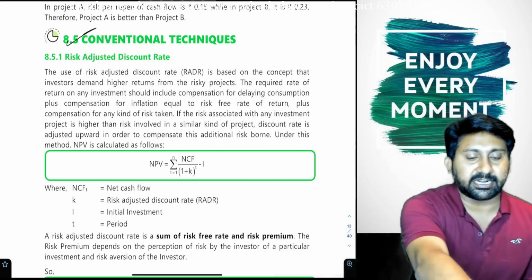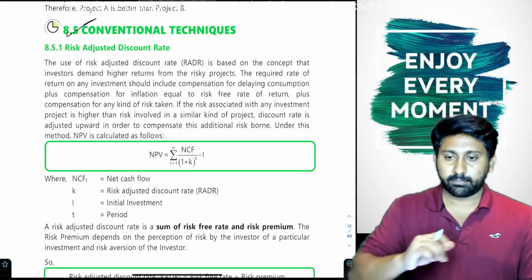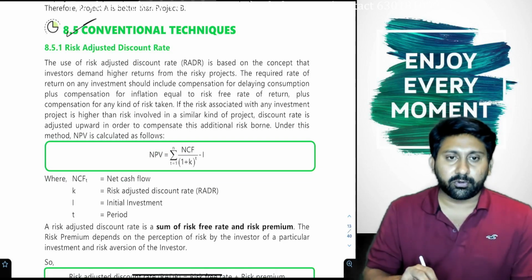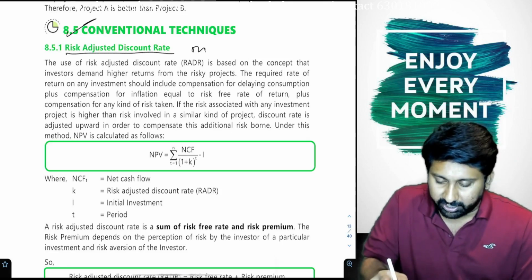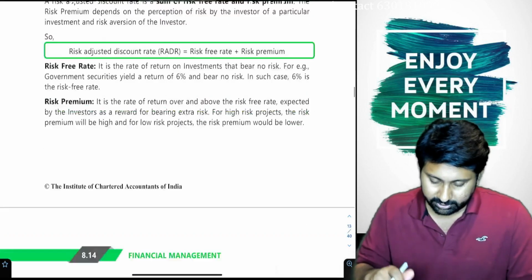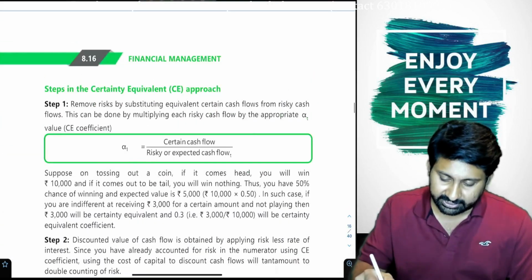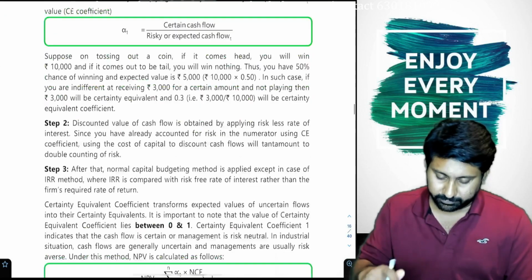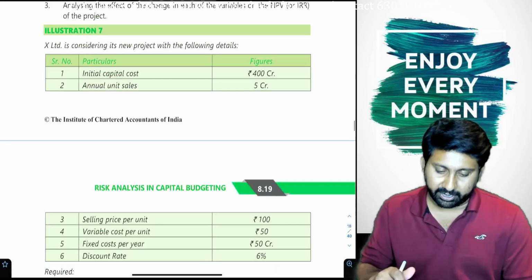Conventional techniques. Let us understand what this RADR technique is first. Next, we are going to take the area called risk adjusted discount rate, the RADR approach, followed by another concept called the certainty equivalent approach. Okay, with that, these problems will also be completed.